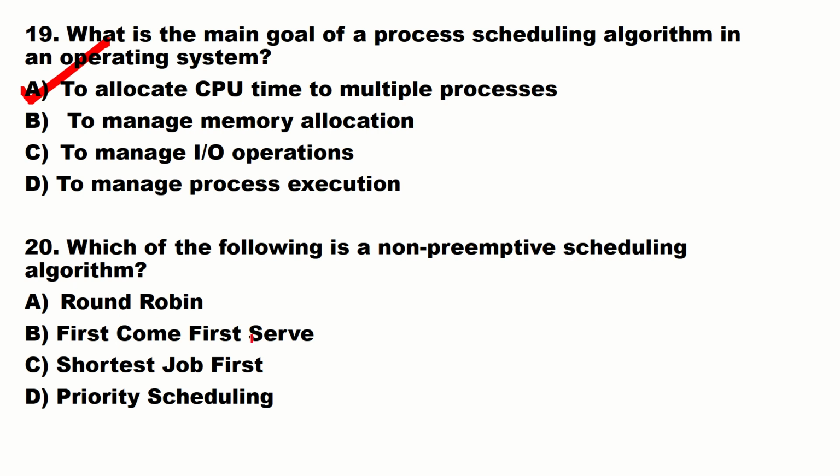Which of the following is a non-primitive scheduling algorithm? Round robin, first come first serve, shortest job first, or priority scheduling? Non-primitive means that is first come first serve. Yeah, first come first serve. That is non-primitive. Rest all are primitive.